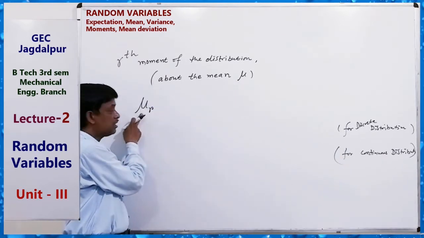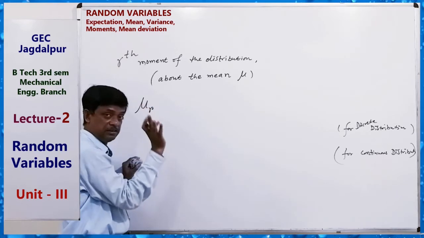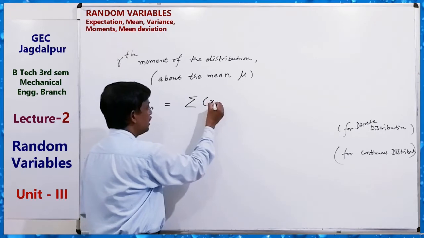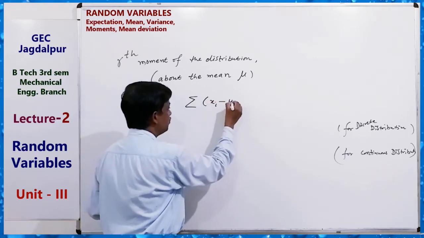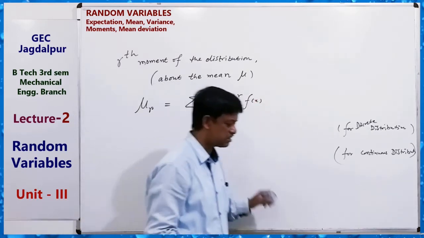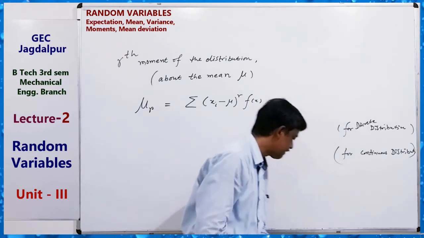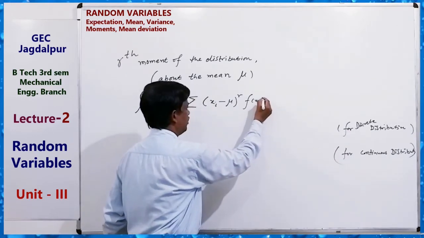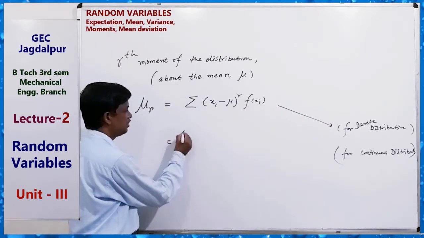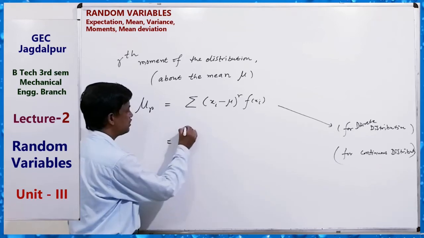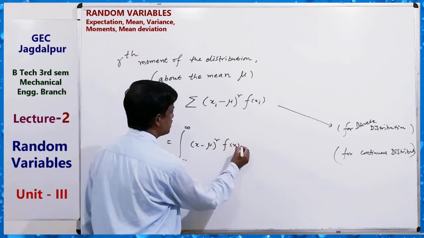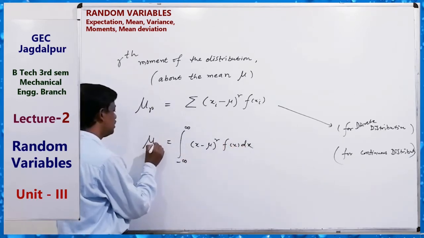The rth moment about the mean is equal to the sum of (x minus mu) power r times f(x); you can also write p(x). Clear? Here xi is for a discrete distribution, and for a continuous distribution it is the integral from minus infinity to infinity of (x minus mu) power r f(x) dx. This is mu r.